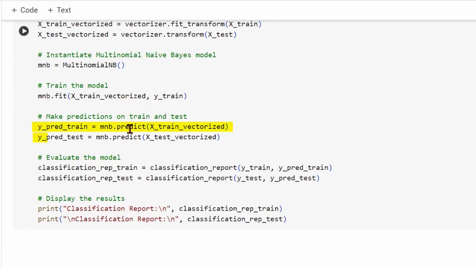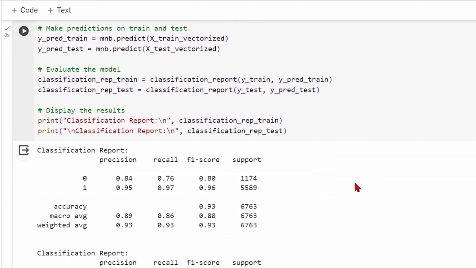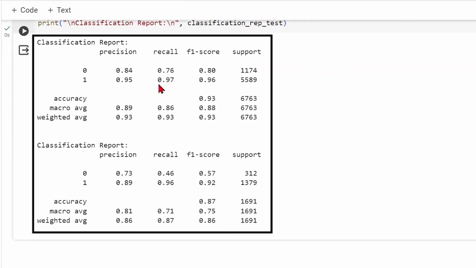And then we are making predictions on both train and test set. So we are doing a predict on X train vectorized, and we are predicting on X test vectorized. This would give us Y pred train and Y pred test respectively, and we are going to use them in our classification report. So we'll just run this and quickly do a comparison between the train and test performance in this case. It looks like in our training, our identification of ones is pretty good, 97%. This is the recall, and our precision is 95%. So as far as class label 1 is concerned, which talks about the fact that the customer has recommended the product, that has been identified pretty well.